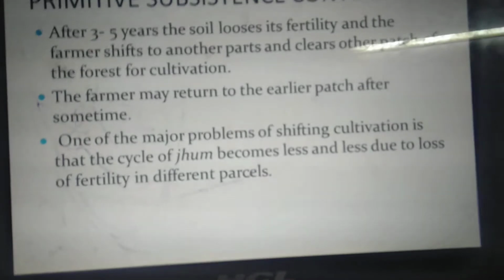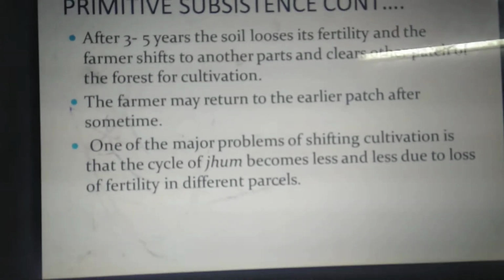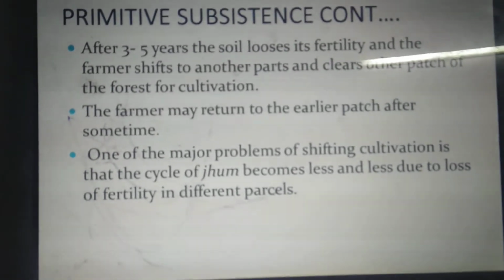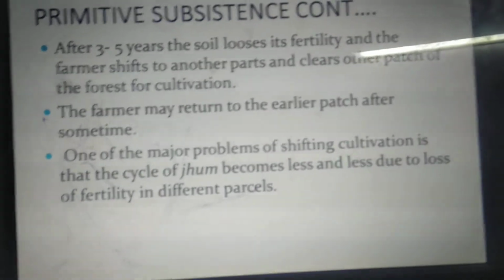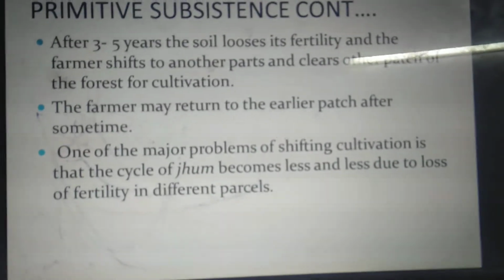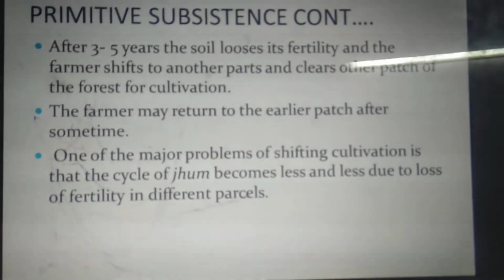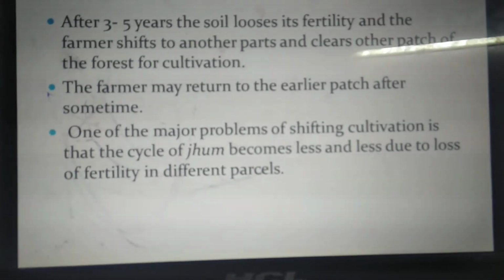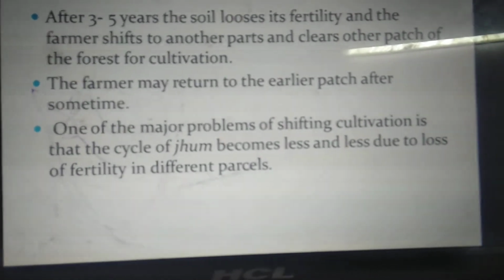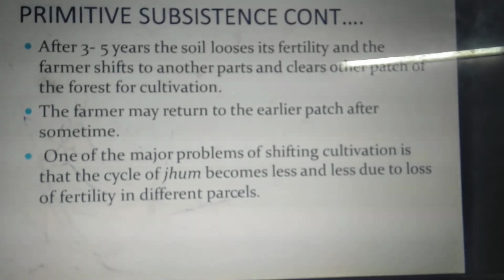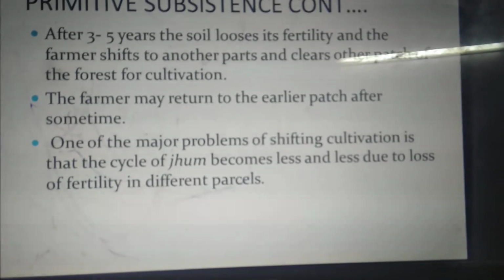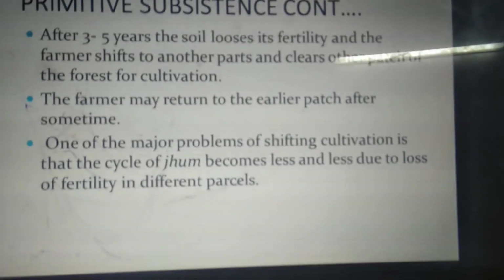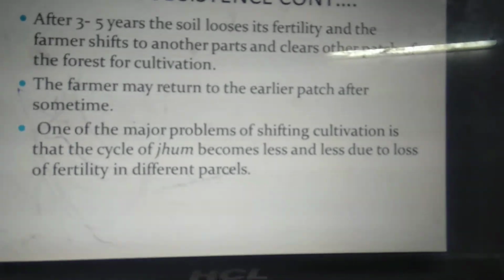They may return to the earlier patch after some time, but that depends upon the time taken by the soil to regain its fertility. The basic problem with shifting cultivation is the cycle of the jhum, where the cultivation basically becomes very less due to loss of fertility in different parcels or patches of the forested area, which is very quick because of the high use of the land.